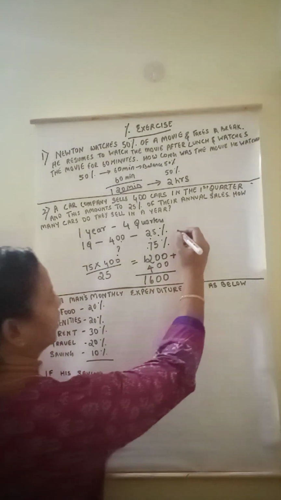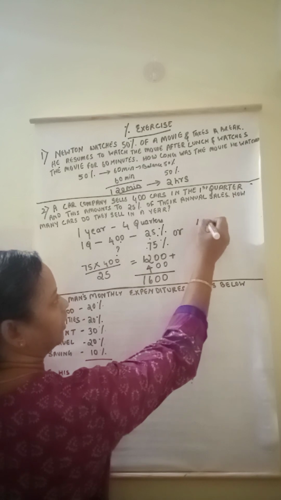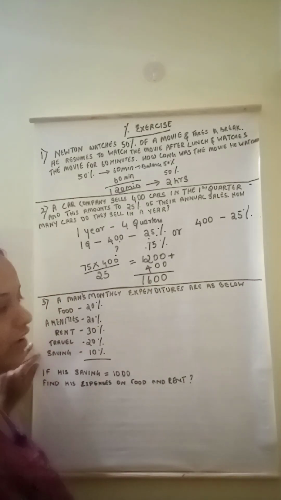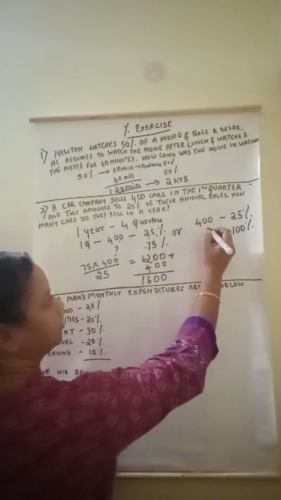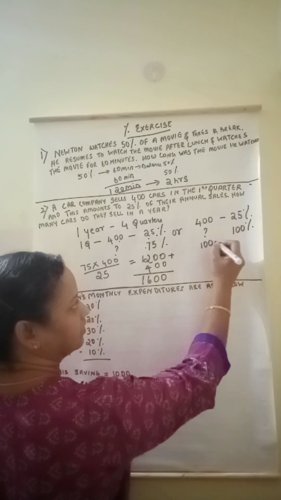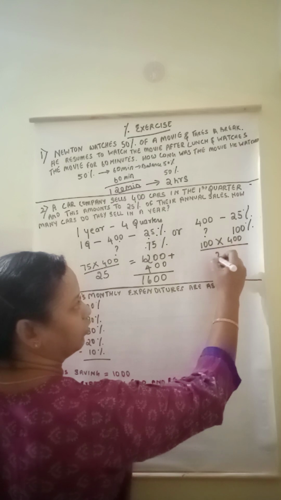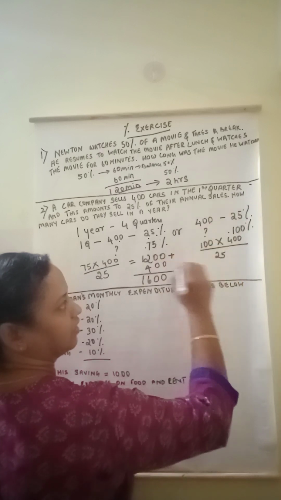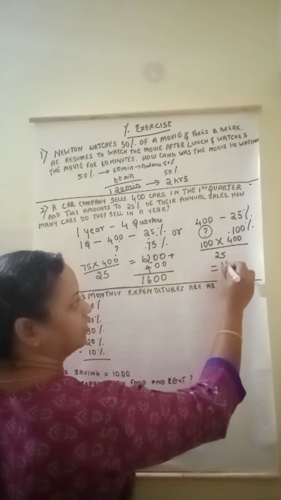Okay. Or you can do it like this also. In the first quarter, they sell 400 cars, which adds up to 25% of their sale. So, what is 100% of the sale? How much do they sell at 100%? So, you can also do 100 into 400 cars divided by 25%. So, this into this divided by this. So you will get this answer. Okay. So that makes it 1600.